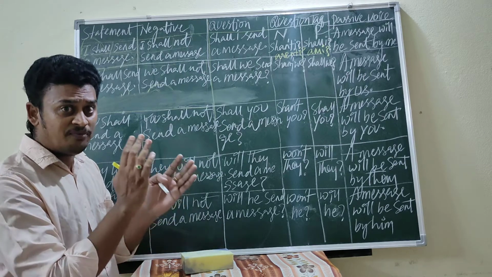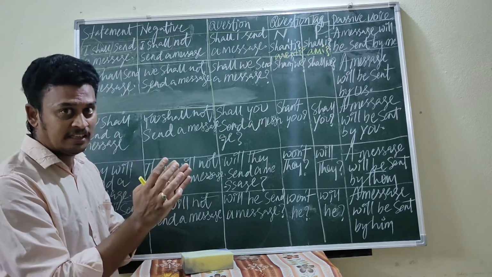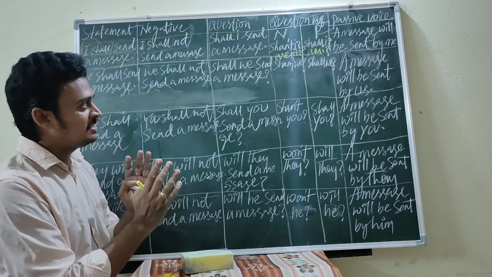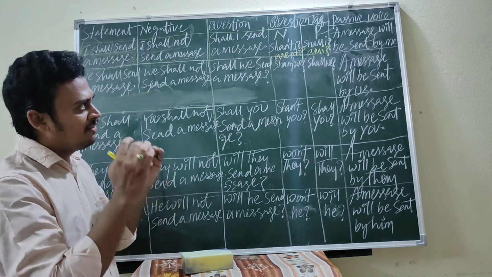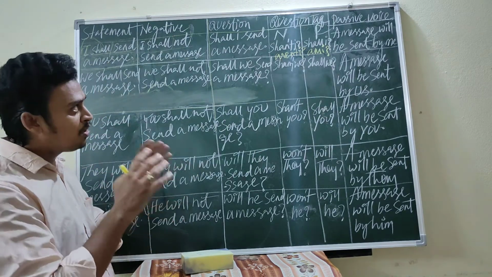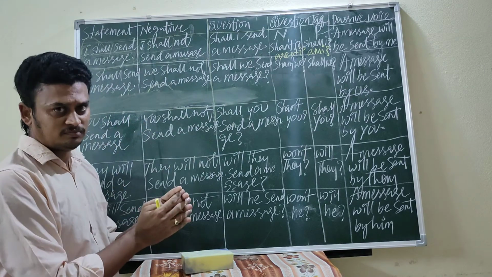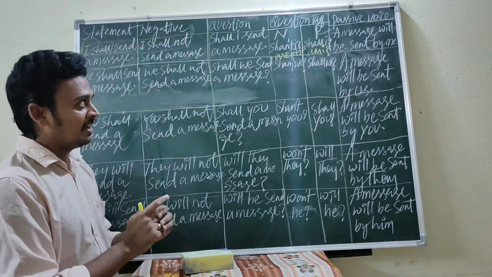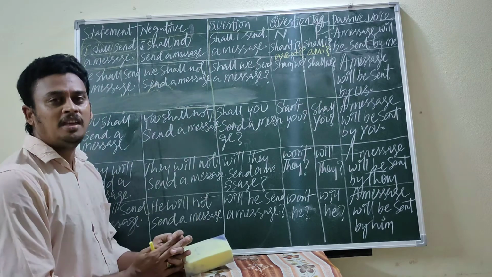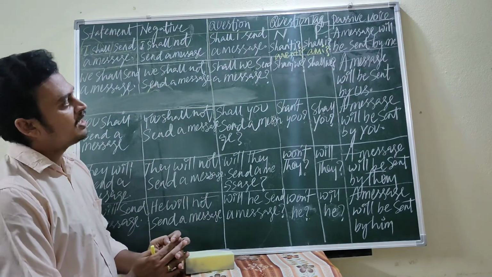Okay. The significance of passive voice now we are discussing. The significance of passive voice, object has to be given importance. The importance is given to object. Please try to understand. A message will be sent by me. So here what is that?